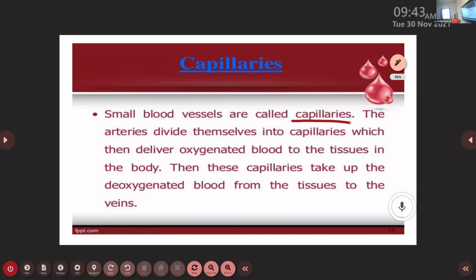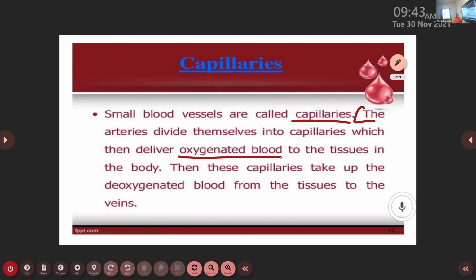The arteries divide themselves into capillaries, which then deliver oxygenated blood, that means oxygen-rich blood, to the tissues in the body. So this is the main function of capillaries. These small vessels are known as capillaries, and their major function is to carry the oxygen-rich blood, which we call oxygenated blood, to the tissues in the body.